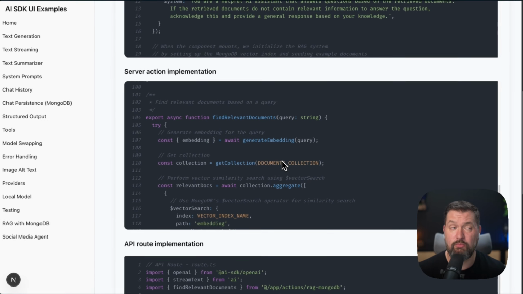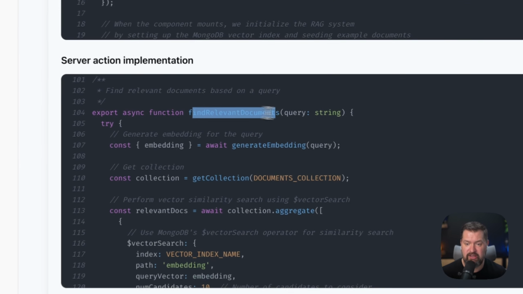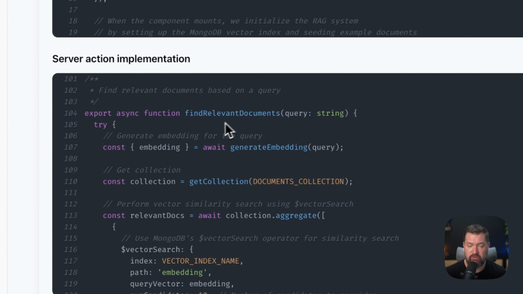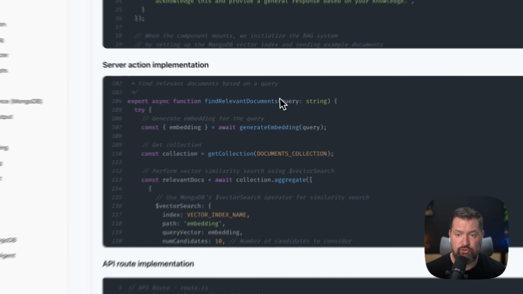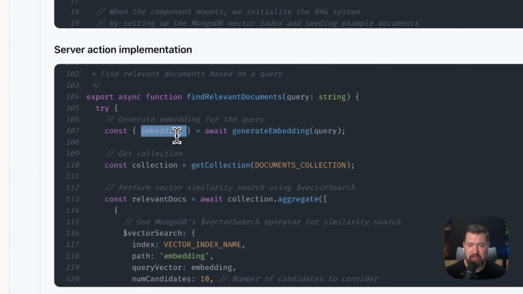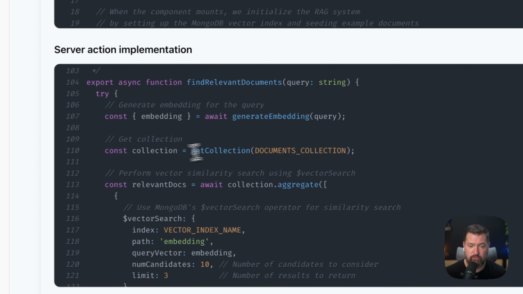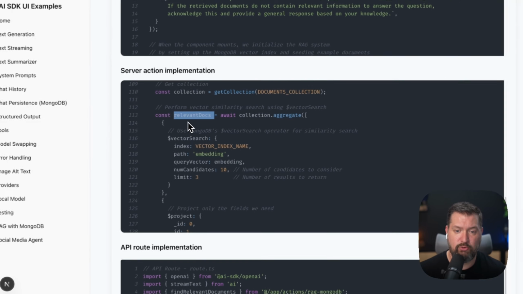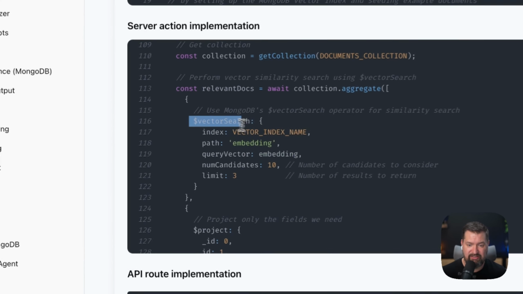And here is one of the most important functions, findRelevantDocuments. So this is the function that we call when we are looking for the correct documents using vector search. So we take the user's query and we create an embedding for their query so that we can compare this embedding with the embeddings that we already have in our database. So we tell it which collection to look at, and then we look for the relevant documents using vector search.